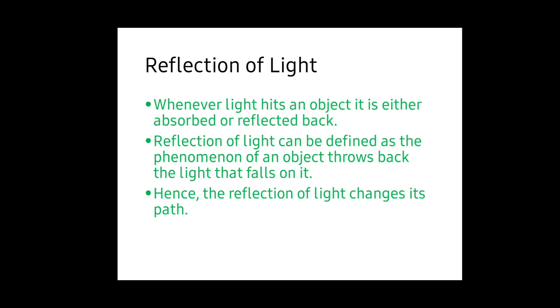And now we are going to see about reflection of light. Whenever light hits an object, it is either absorbed or reflected back. Reflection of light can be defined as the phenomenon of an object throwing back the light that falls on it. Similar to a ball, if we throw a ball on the wall, it just bounces back to us. Similarly, the light also gets bounced back in various directions when it falls on any object. Hence, the reflection of light changes its path.